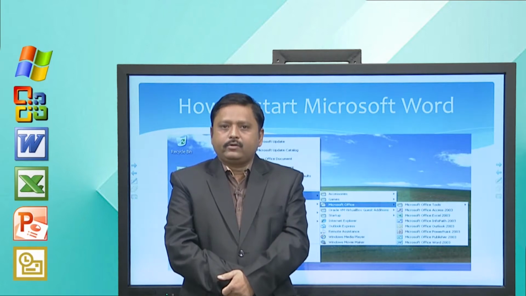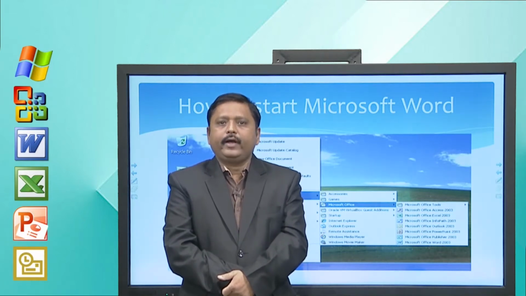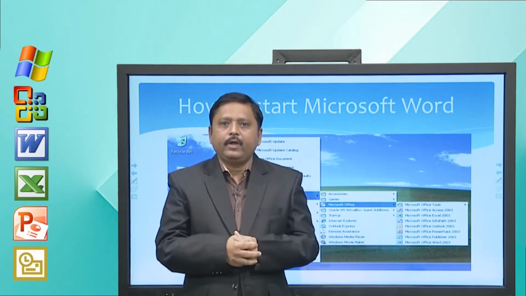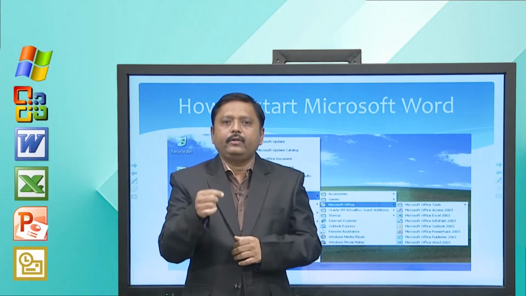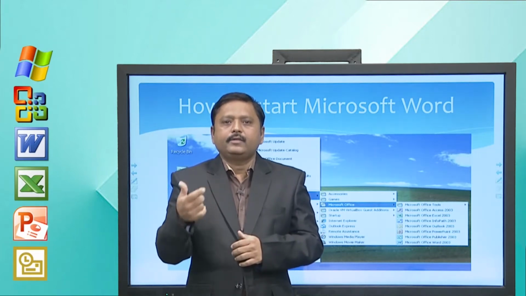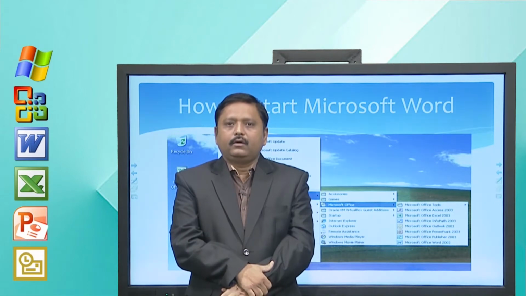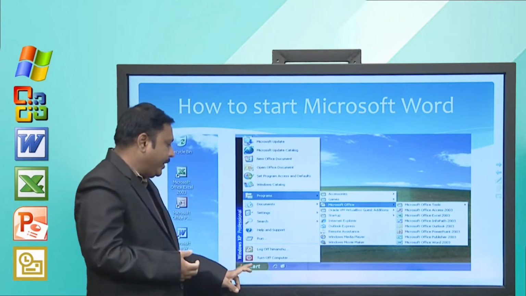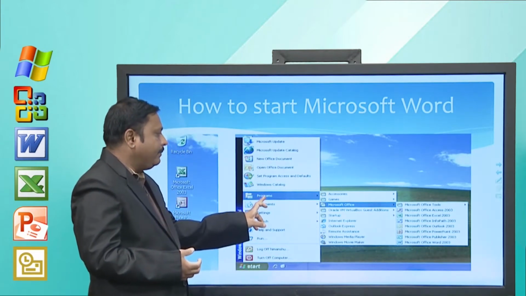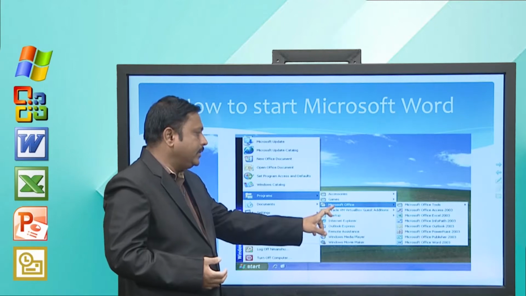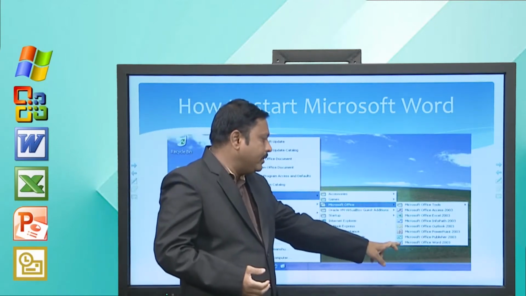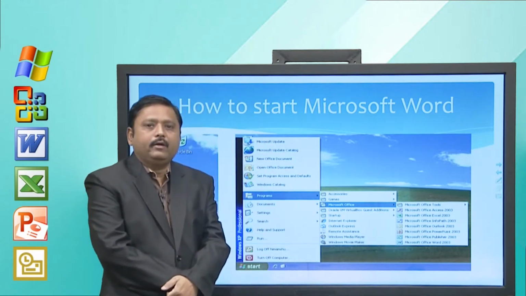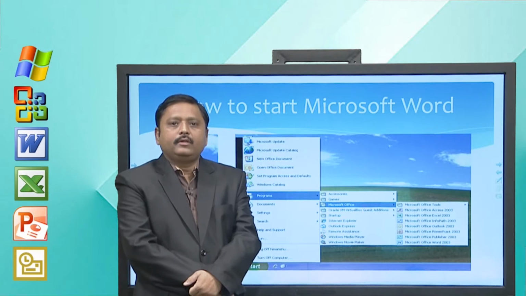When you install Microsoft Word, it will ask whether you want to create a shortcut on the desktop. If a shortcut is created on your desktop, you just simply double click on that icon and it will start. Another option for opening Microsoft Word is to go to the start menu, select programs, select Microsoft Office, and inside Microsoft Office you will find Microsoft Office Word and the version name. So, this is the second option.